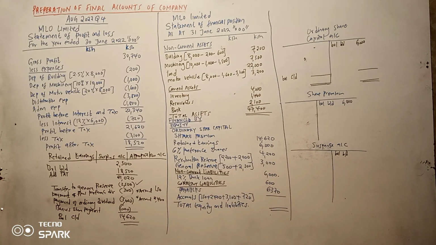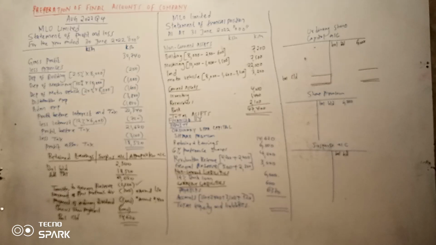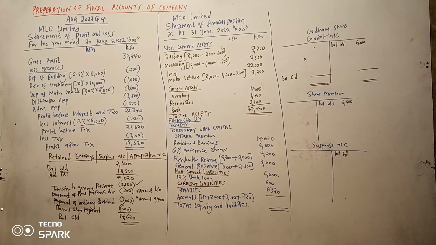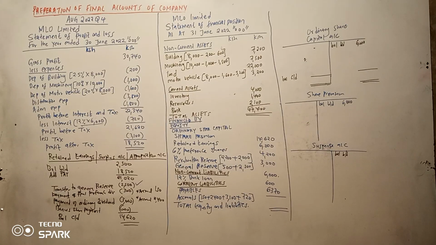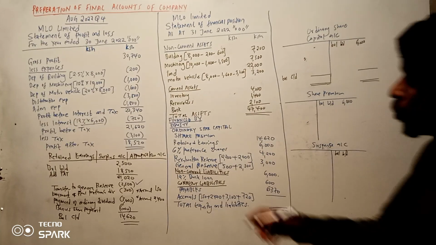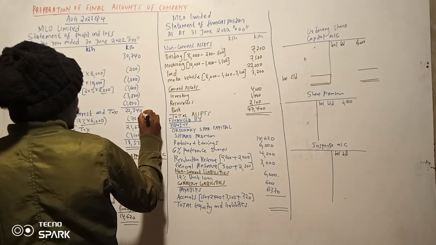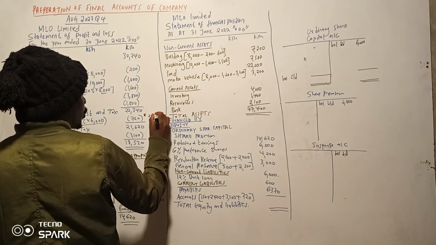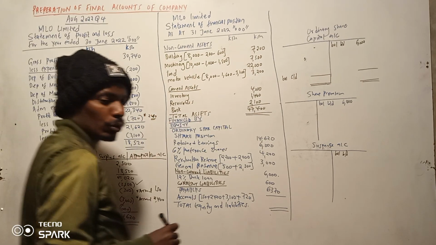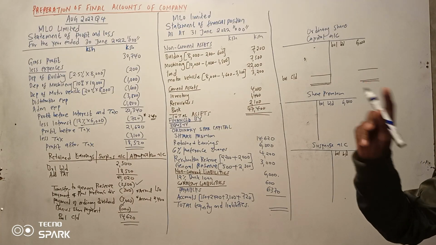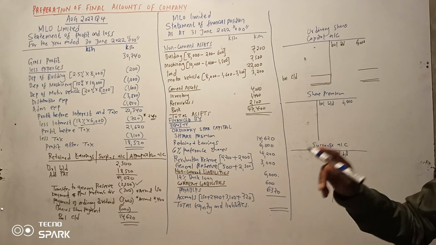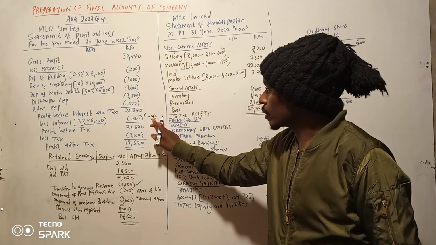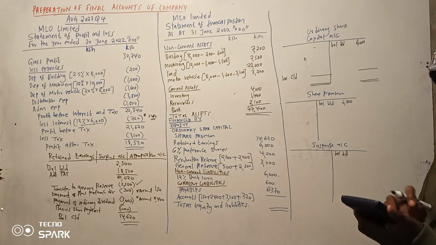Actually nimeona pale juu, hata before tuendelee, nimeona pale juu bank loan interest paid. So walikuwa wamelipa bank walilipa 7 to 40. So hapa out of this one wamelipa to 40. So kumbuka hiyo iko kwa total balance. So nimeona kuna bank loan. So wanasema hapa kwa ukienda kuchukua total balance, the second last item, bank loan interest paid of 240, kumaanisha kwanza to correct it to 40, kumaanisha how much is remaining haijalipwa.